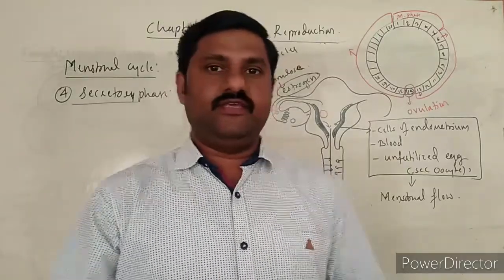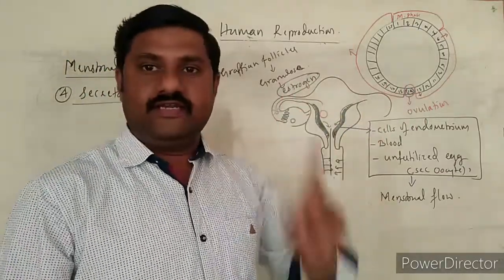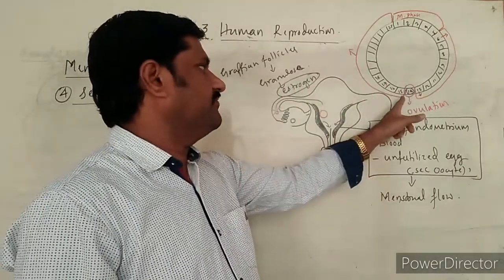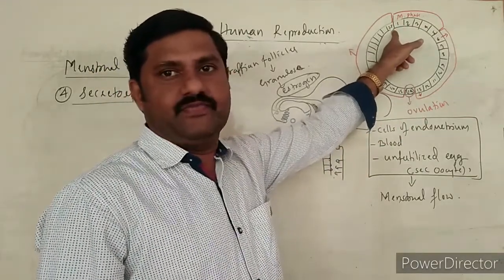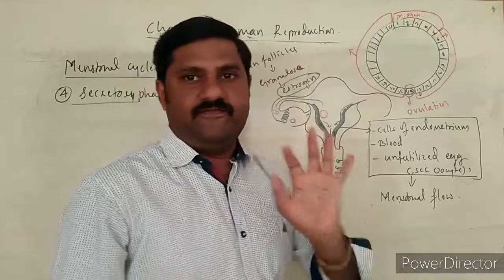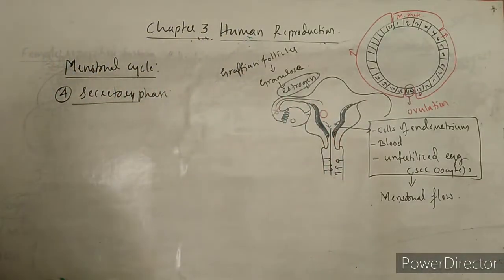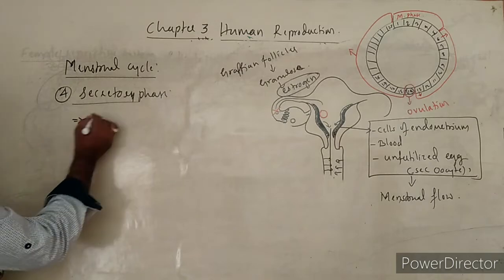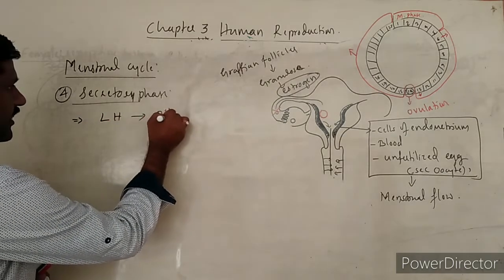Let us see. See here. The luteal phase or secretory phase continues from the 15th day up to the 28th day. First point to be noted. And next one, during this phase, of course, LH is secreted from the pituitary gland.